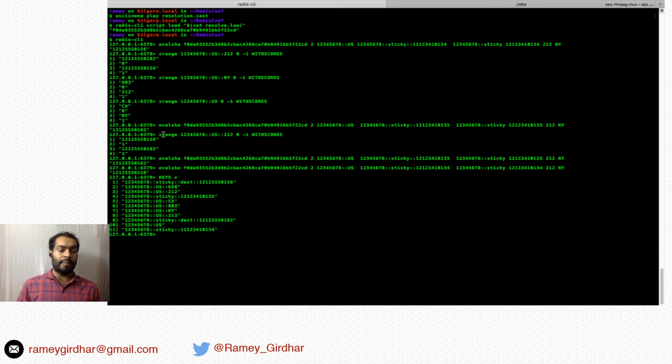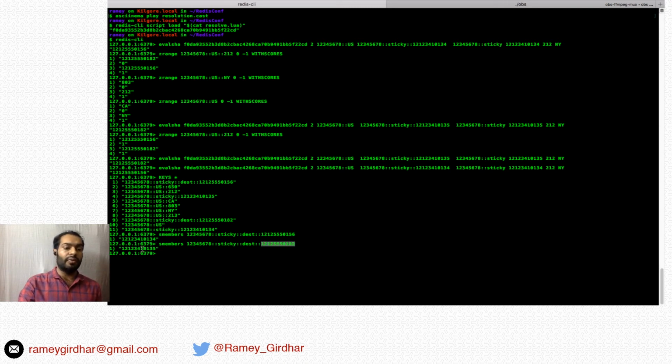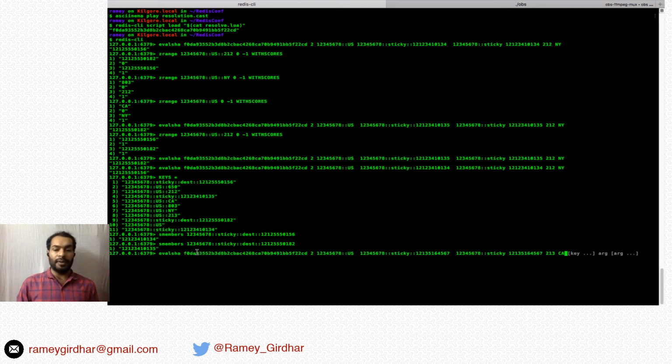The sticky mappings are stored using 4 sticky keys basically. One is a key value pair, another is a sorted set, and another one is the set, which basically stores all the destinations for a given source number. So we'll look at the set for this source number ending with 156. There's only one destination till now for this source number. Again, for source number ending with 182, there's only one destination. So you can see this is how we store sticky mapping.